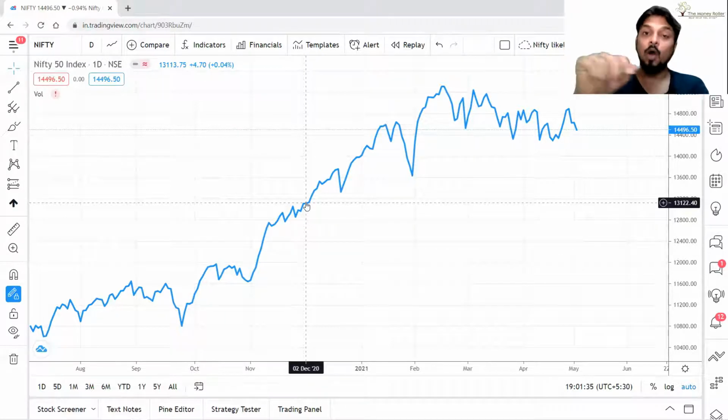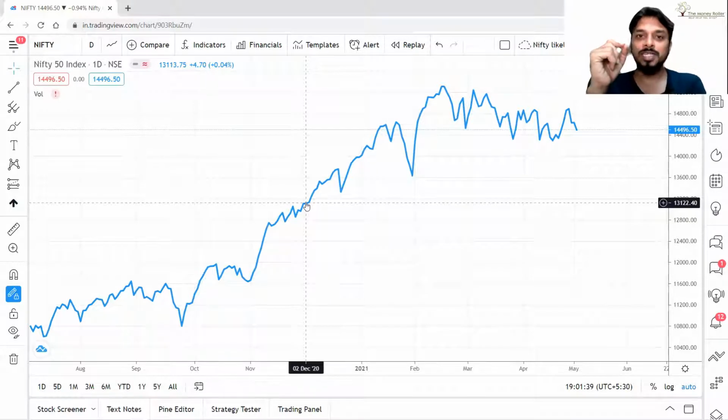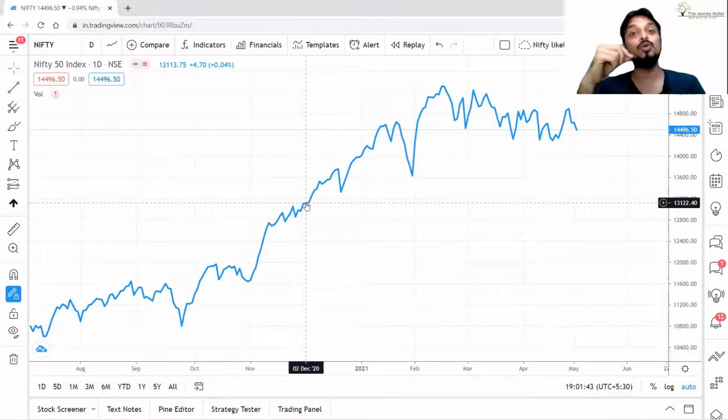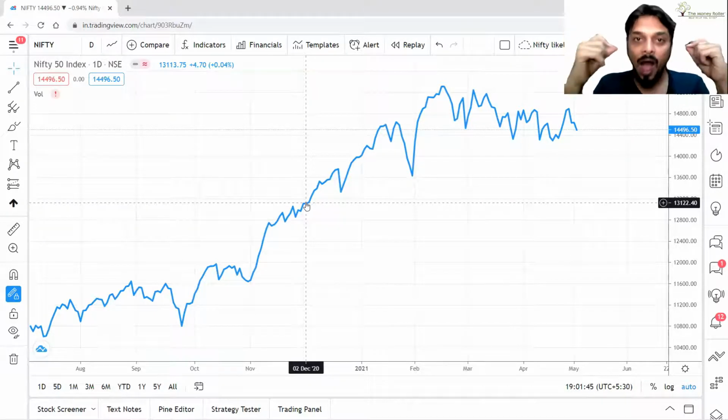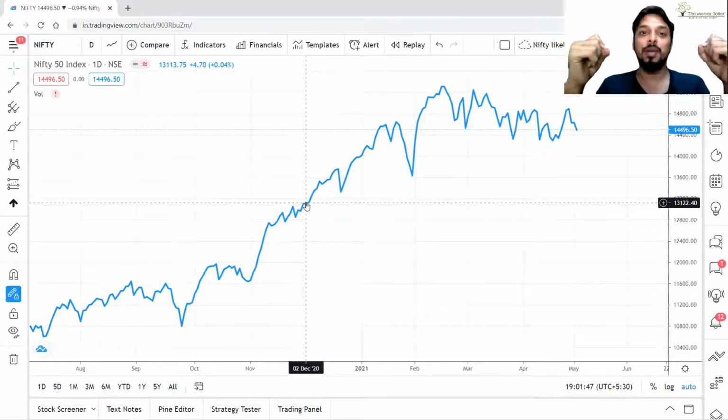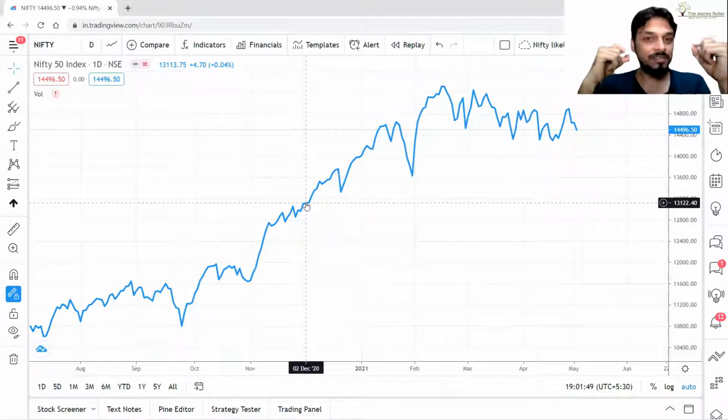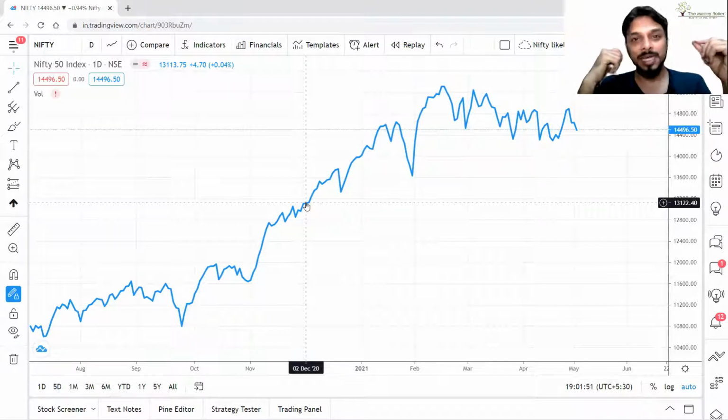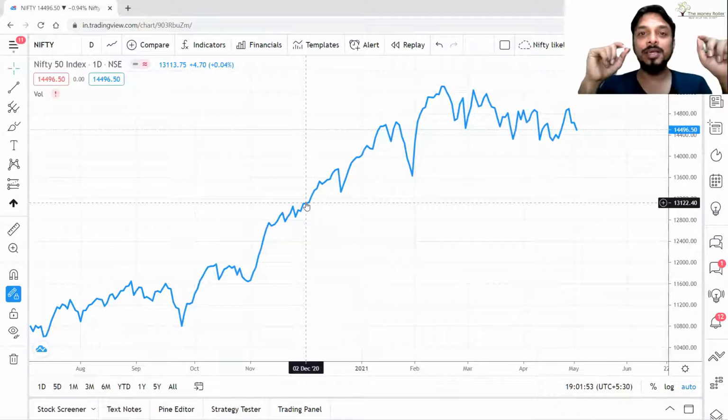Now, if you have a little bit of experience in the market, if you are an intraday trader, then you definitely know how things happen in the market. There is volatility, prices move up and down all the time, correct?